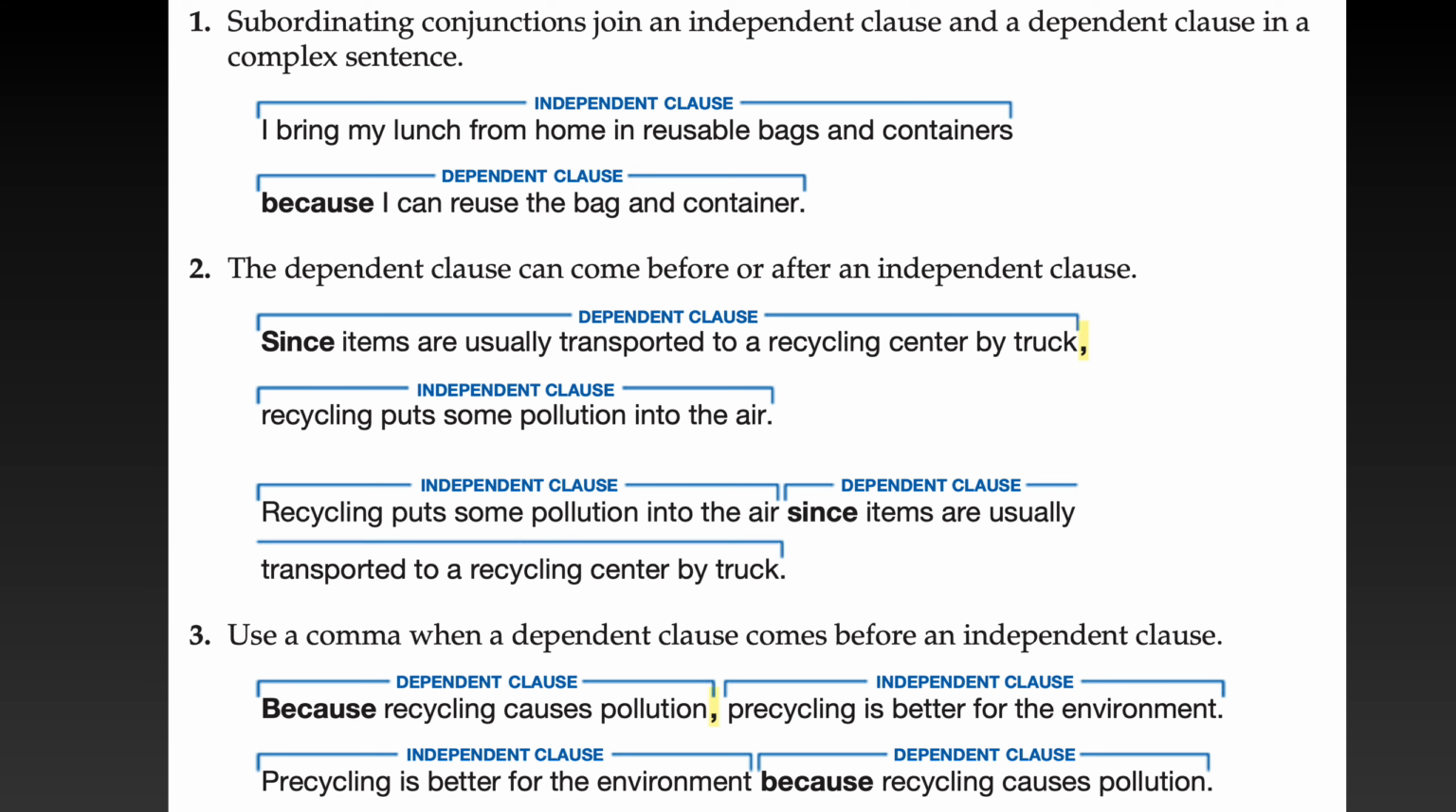When a dependent clause precedes an independent clause, use a comma to separate them. So, a dependent clause is a clause that has subordinative conjunctions, and it comes before. Okay, when a dependent clause precedes, meaning it comes before an independent clause, we use a comma to separate them, and it is very important. And you can see that in the example as well, so I won't read it.